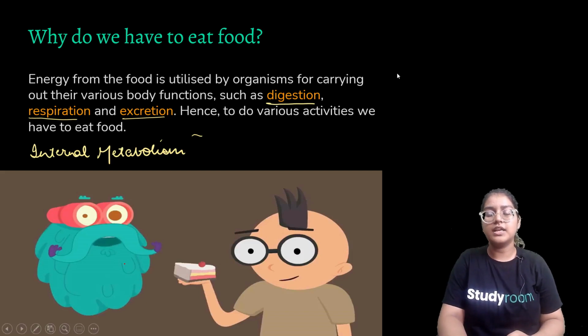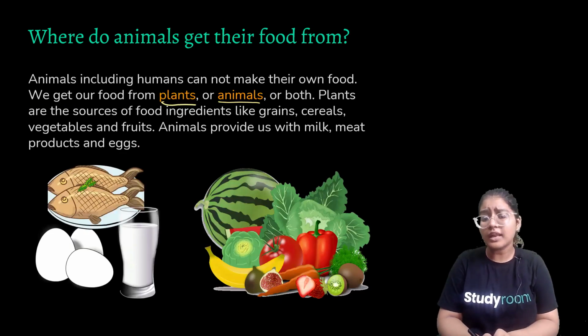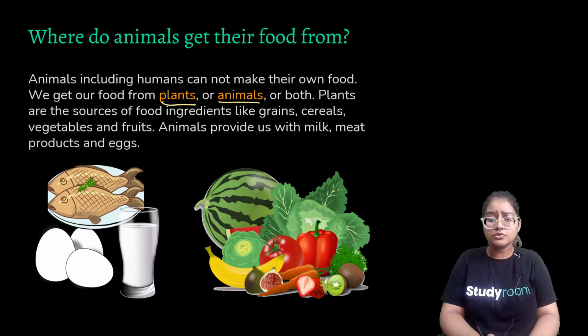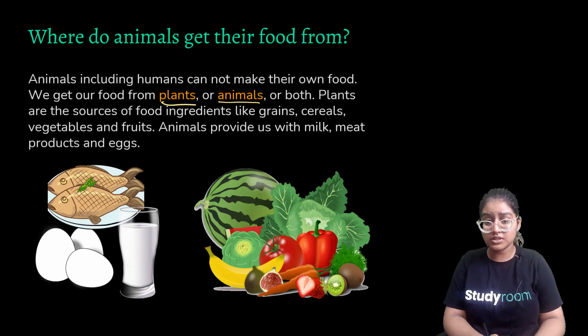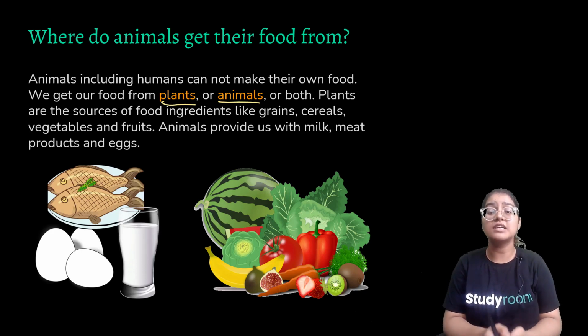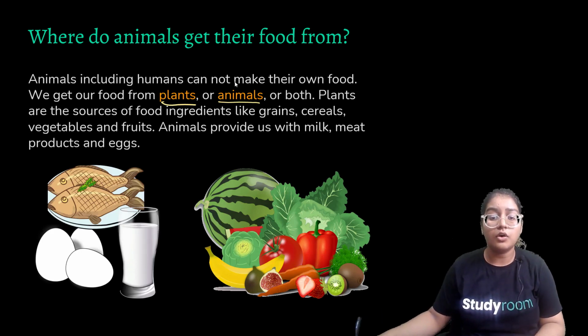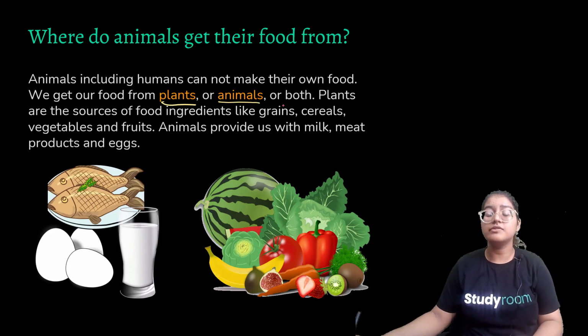Moving ahead, till now we discussed photosynthesis, two types of organisms, and why we have to eat food. But where do animals get their food from? Plants can make their own food, but what do animals do? Do animals photosynthesize? No, animals cannot photosynthesize. Animals, including humans, cannot make their own food. Hence, we have to feed from plants or animals or both. So we depend on plants and animals both for our food.